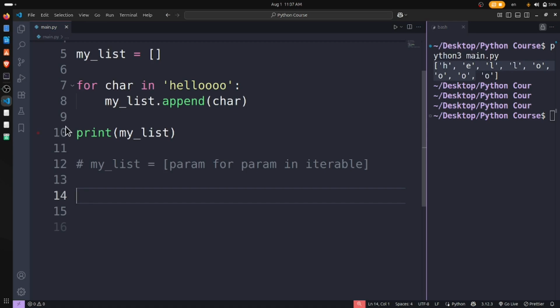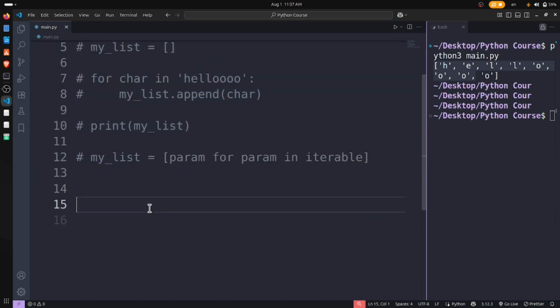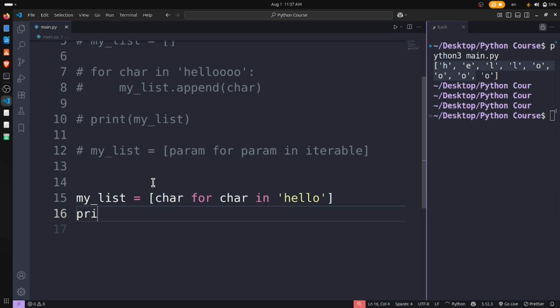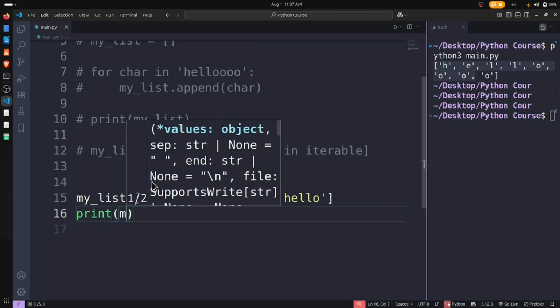I want to comment out all the things and see the same output from here. My list, character for character in hello. Just print my list.